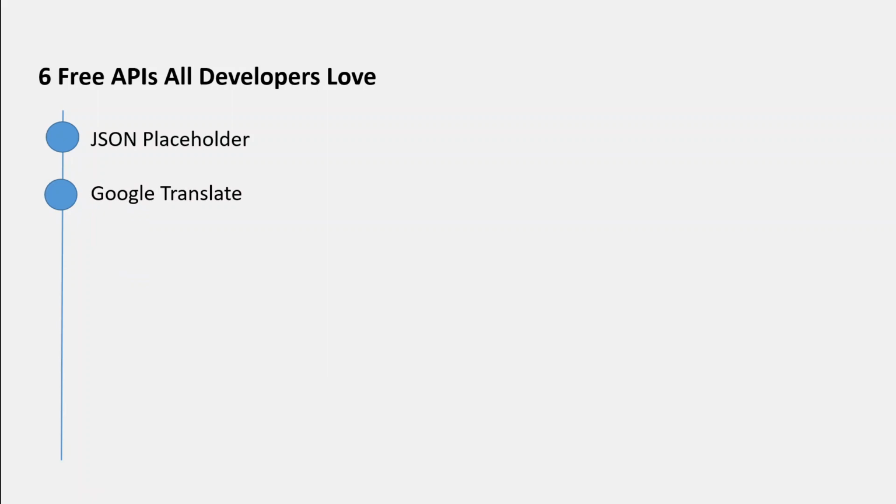Second one is from Google, the Google Translate. Google has a plethora of APIs, but most of them are paid. But thankfully, the Translate API provides free translation for 100 plus languages up to 500k characters per month, which is more than enough for most of the use cases.